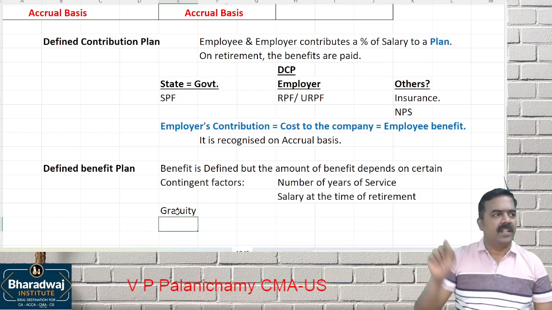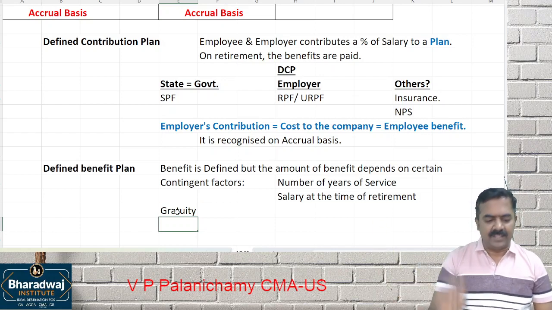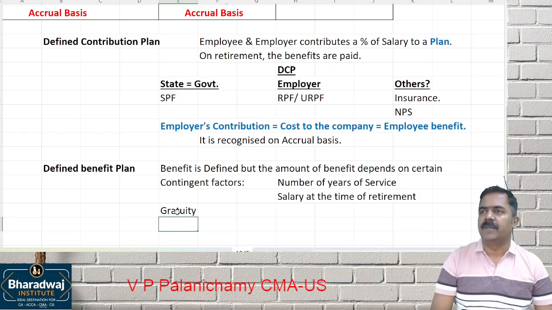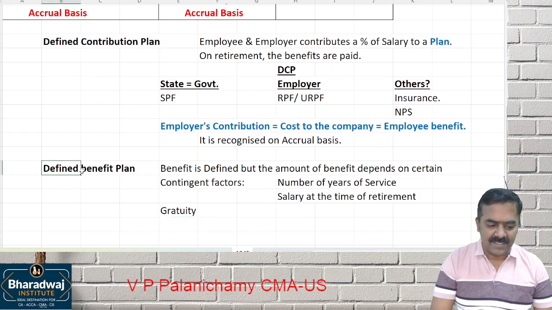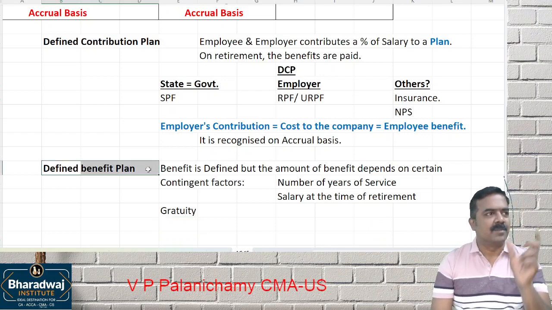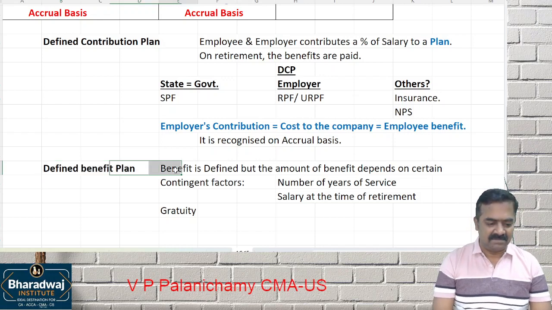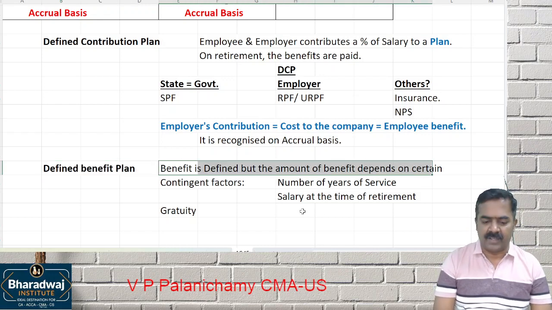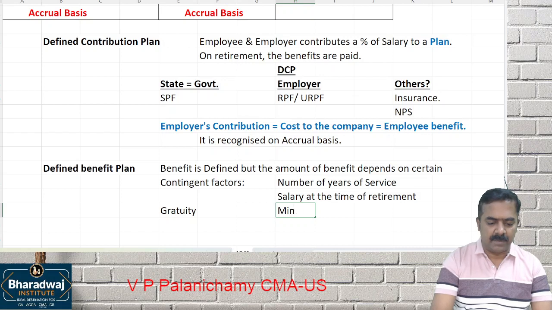For example, he is joining the service today. After 30 years, he is going to retire. At the time, what will be the gratuity that he'll be getting? Can you estimate it today? No. Benefit is there. What is the benefit? Gratuity. But how much amount? That cannot be quantified. And it also depends on minimum years of service.